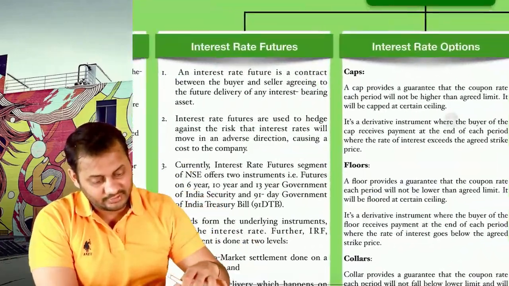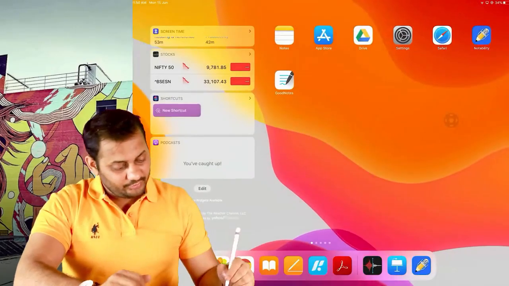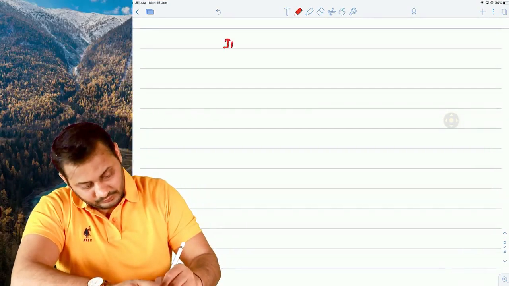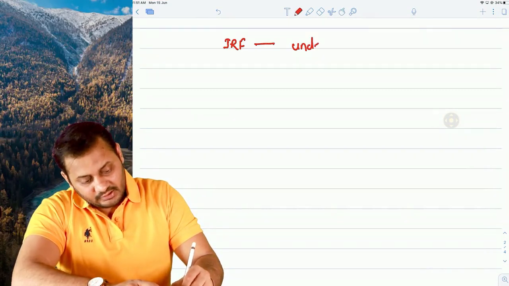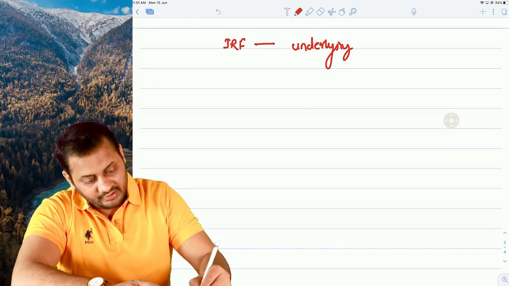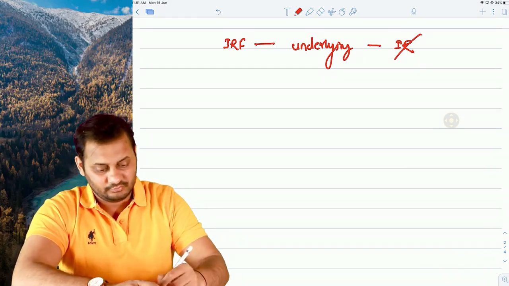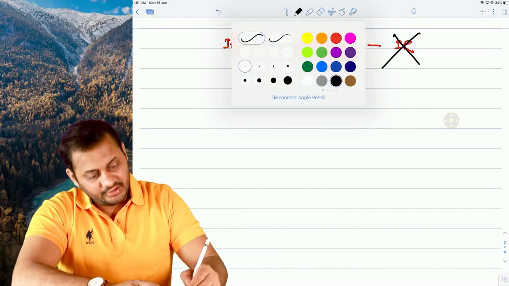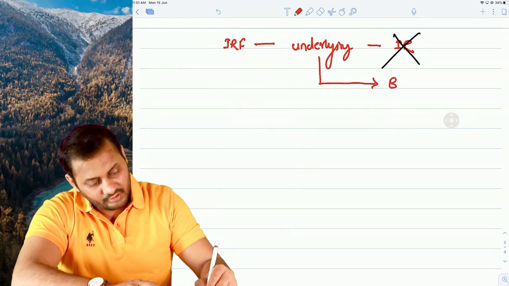Let's discuss interest rate futures. One thing you need to understand clearly in the case of interest rate futures: the underlying in an interest rate future is not the interest rate. The underlying is a bond.